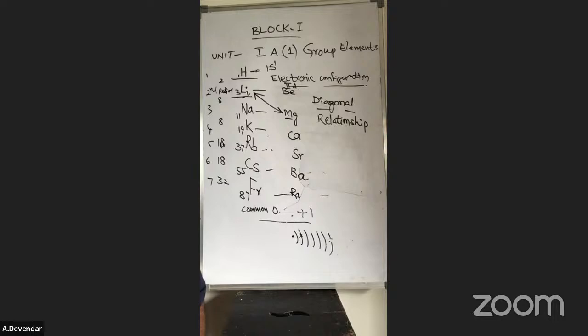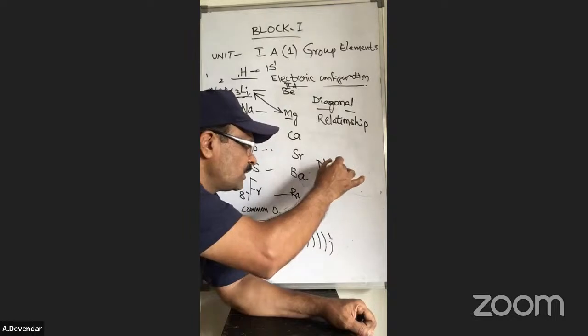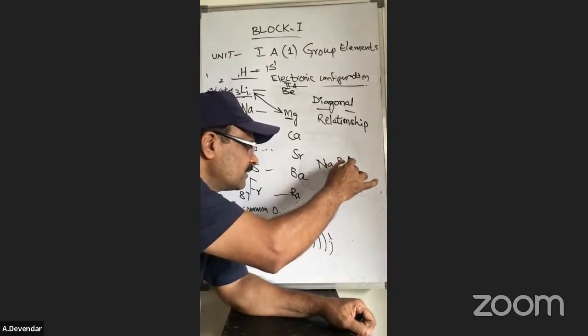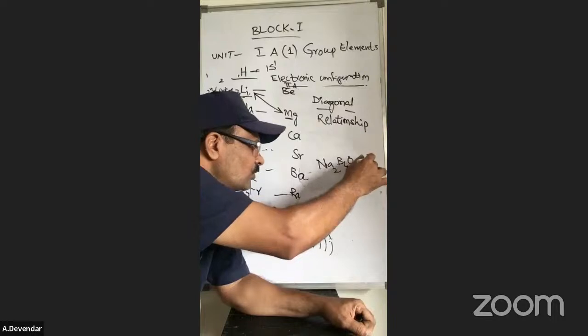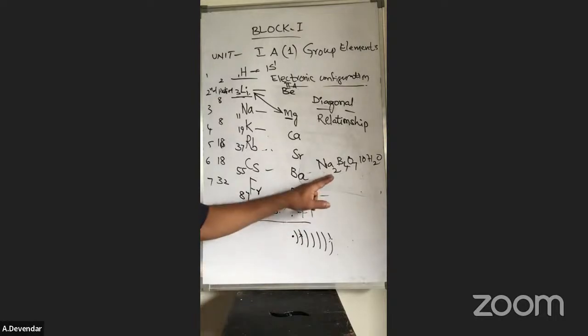Sodium's important mineral is table salt, your daily usage salt, sodium chloride. Next is chili saltpeter, that is sodium nitrate, NaNO3. Next is borax, a very important formula: Na2B4O7·10H2O. It is the borax formula. The crude form of borax is called tincal.